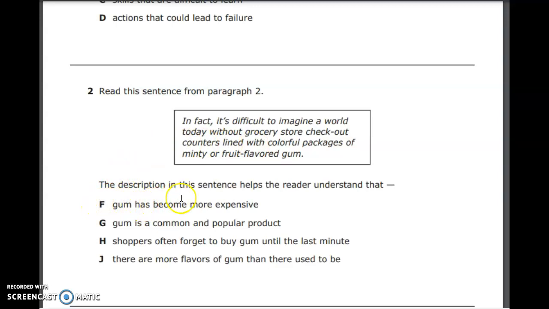So, F, gum has become more expensive. This said nothing about price, so F is not our answer. G, gum is a common and popular product. Could be if every counter is lined with them. H, shoppers often forget to buy gum until the last minute. This has nothing to do with that. Or J, there are more flavors of gum than there used to be. We're not focusing on the flavors. We're focusing more on the fact that it's a common and popular product if it's in every checkout line. So our answer here is G.